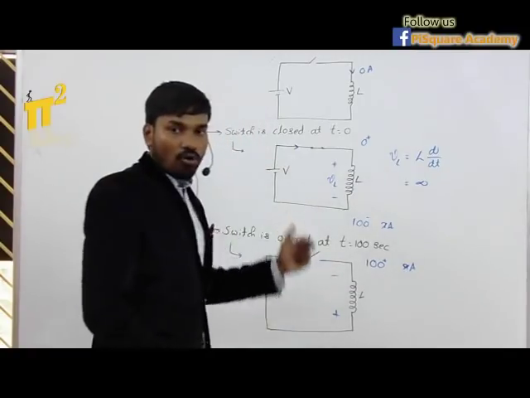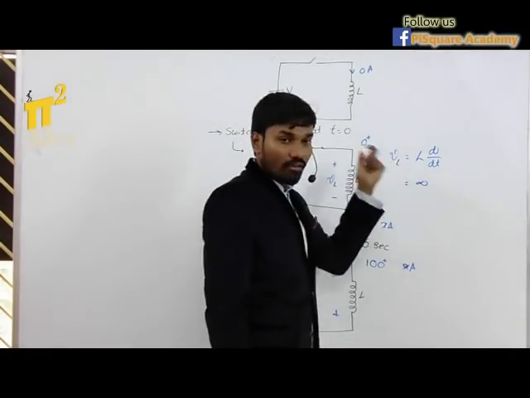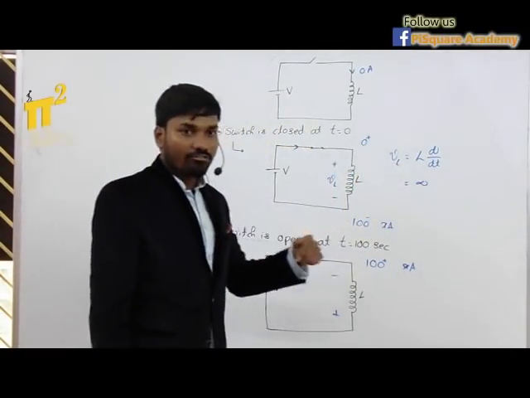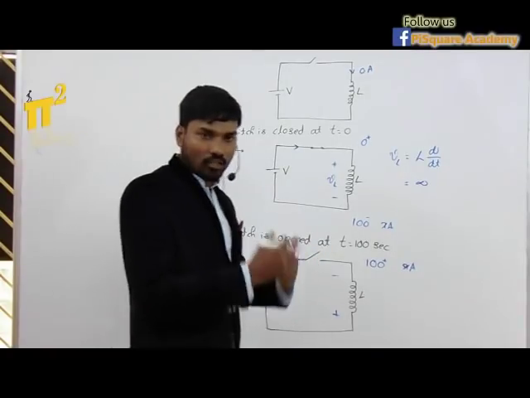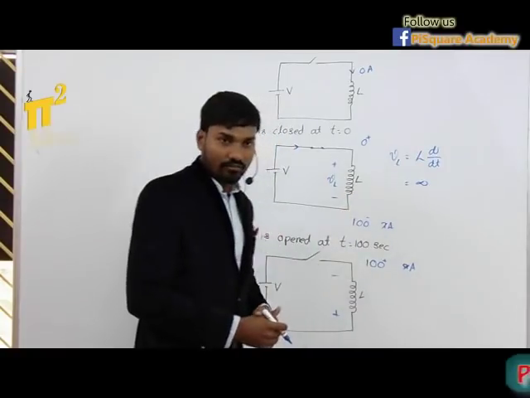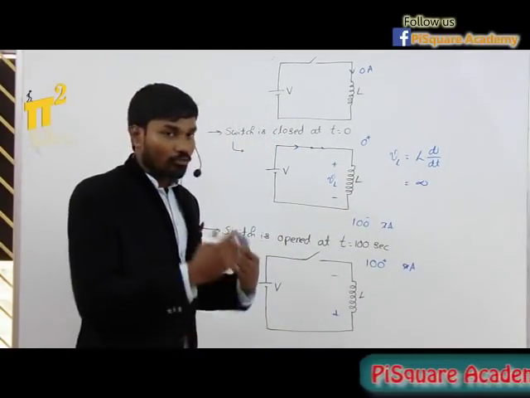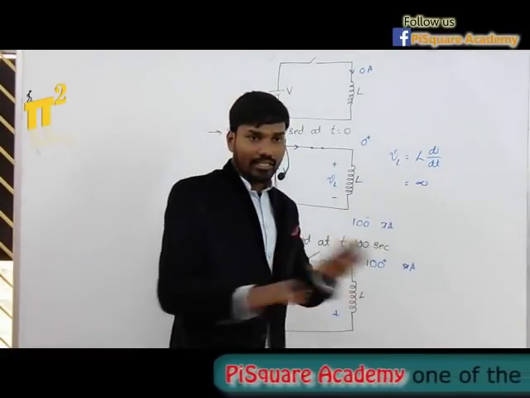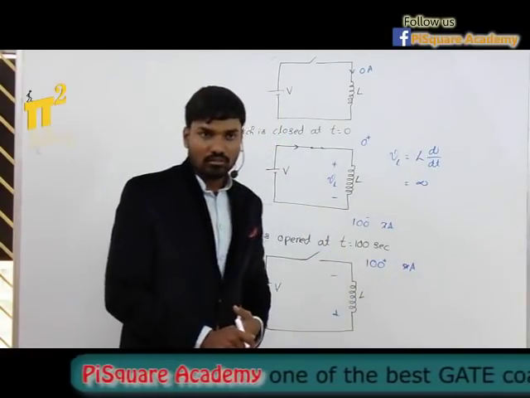It will oppose the direction of VL. It will oppose the cause of creating it. Who has created the cause? Current is becoming 0. That is a creation. So it will not allow current to be 0. At any cost, it will not allow current to be 0.